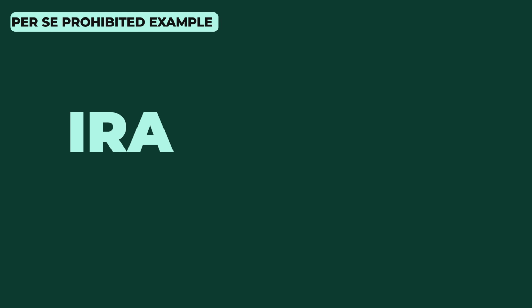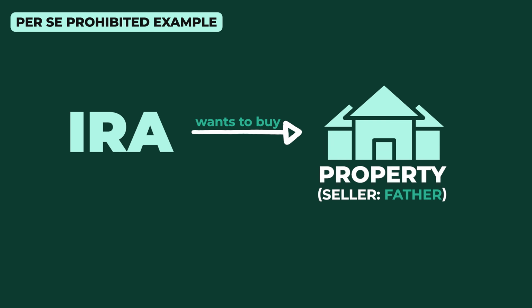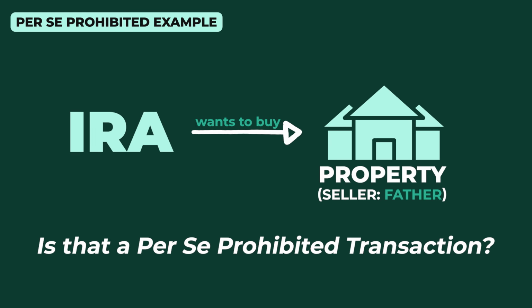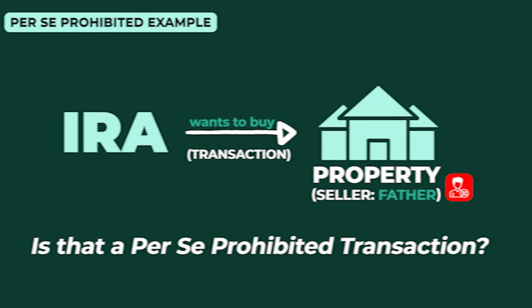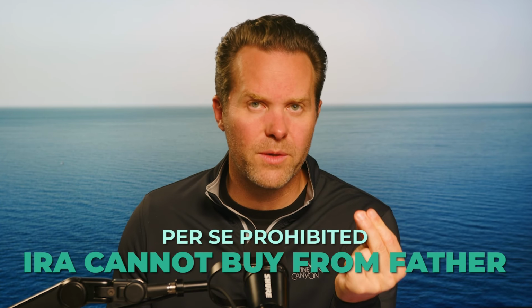Now, let's apply the per se prohibited transaction rule. Let's just have your IRA buy real estate here, the most common self-directed asset. If my IRA is buying real estate from my father, is that a per se prohibited transaction? Well, it's my IRA buying, that's a transaction, from my father, who is a disqualified person. So that would cause a per se prohibited transaction.